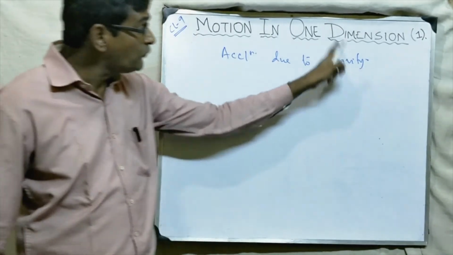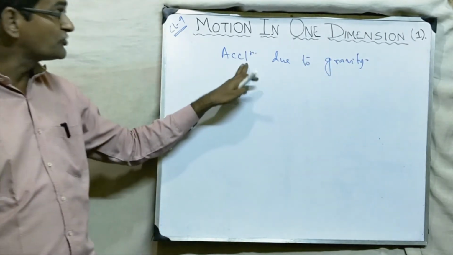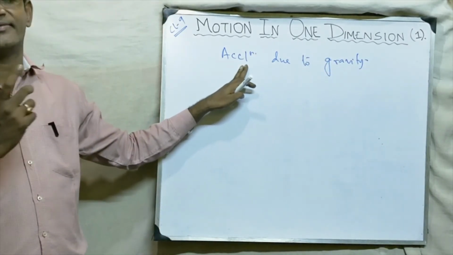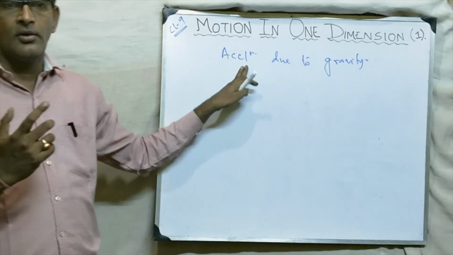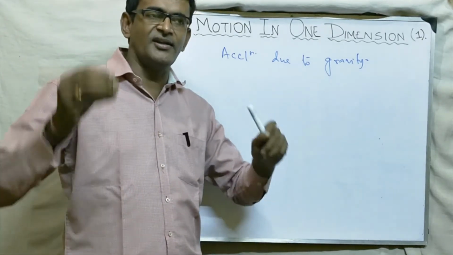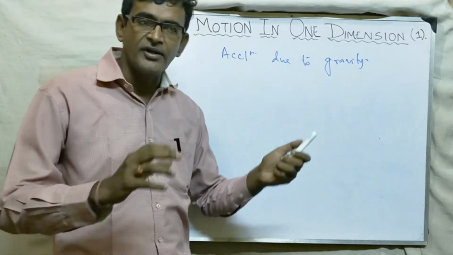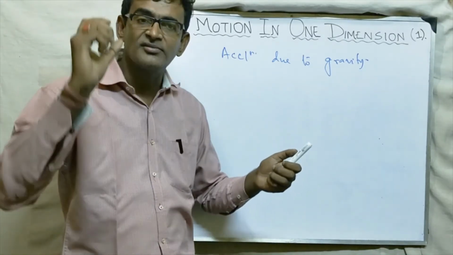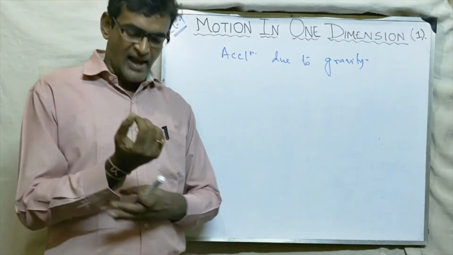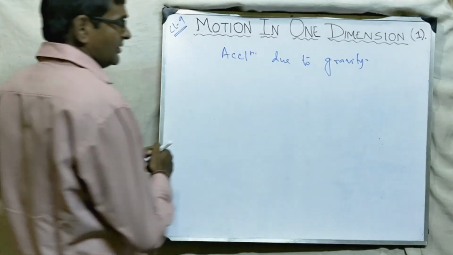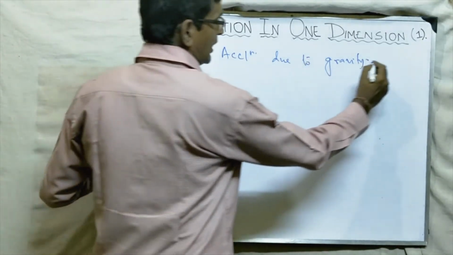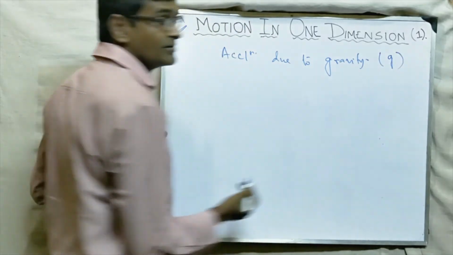That force produces a constant acceleration, and it doesn't matter whether it is a light body or a heavy body. The force of gravity produces a constant acceleration, and that constant acceleration is called acceleration due to gravity. It is denoted by g.